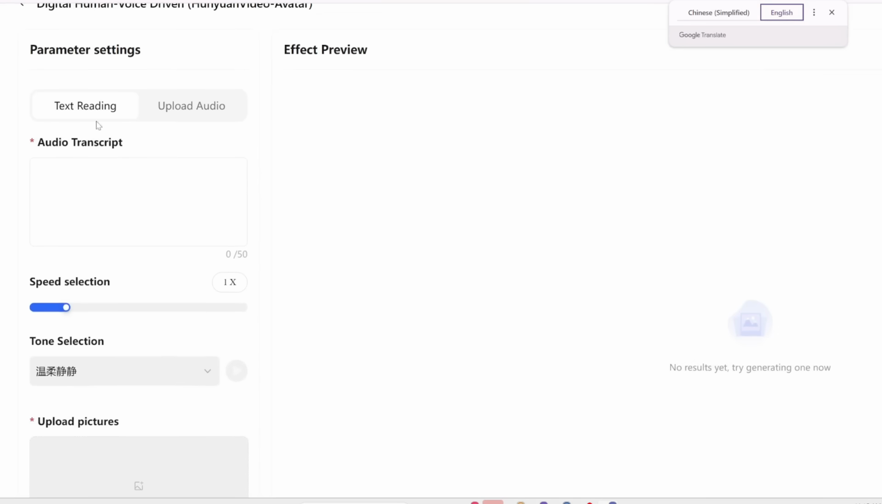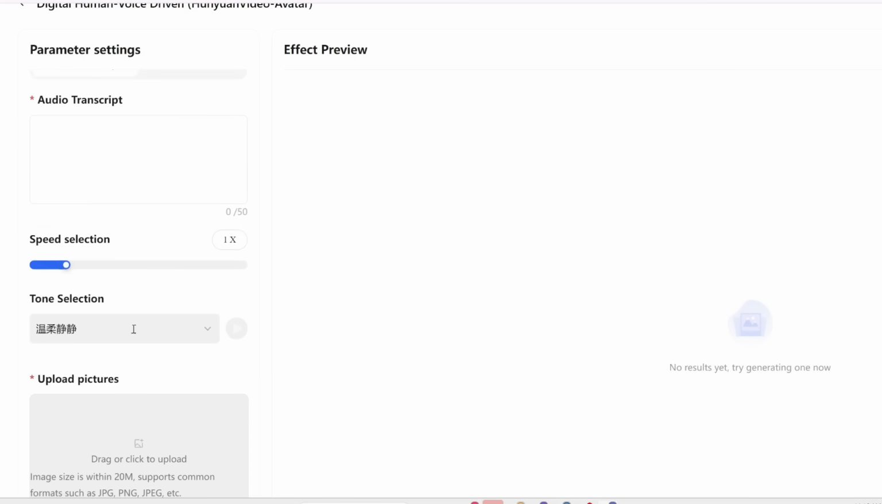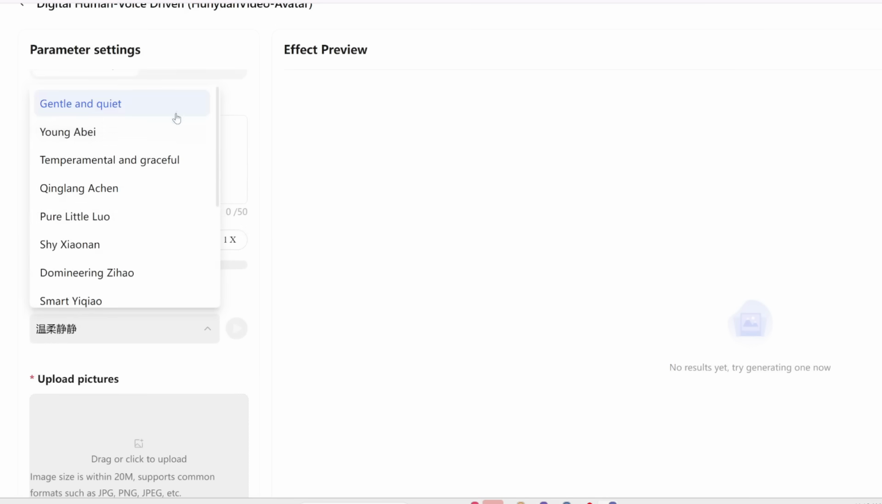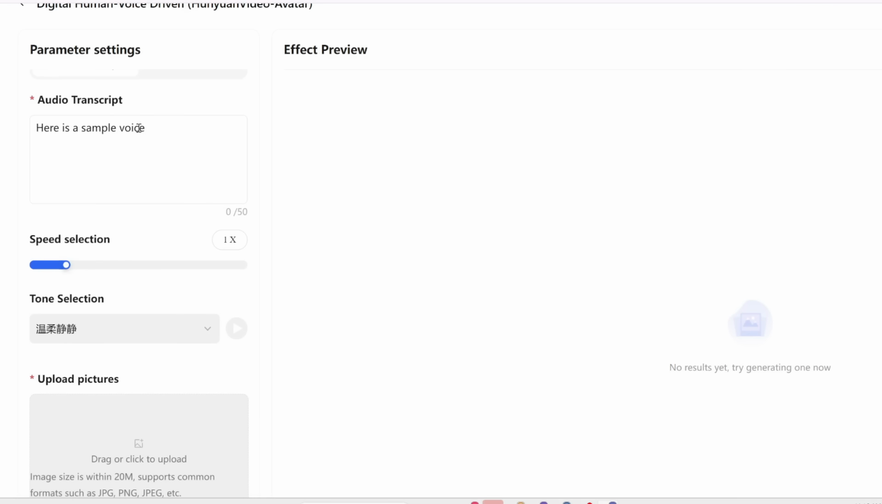Alright, so here, first of all, this is basically text to speech where you can input a transcript and select a voice. Now there are different voices you can choose from. So for example, let me just type in this transcript here, and then let me select this voice and then click play.